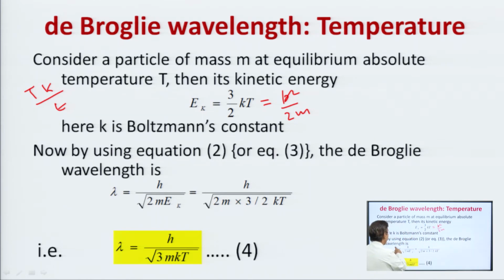So, we have h upon lambda is equal to h upon under root 2 m E k, using this value of E k, here is equal to h upon under root 2 m times 3 by 2 k T. 2 will be cancelled out, and finally, we have lambda is equal to h upon under root 3 m k T. So, now here lambda is the function of temperature, earlier lambda was the function of kinetic energy. So, we have the same de Broglie wavelength in terms of various parameters.